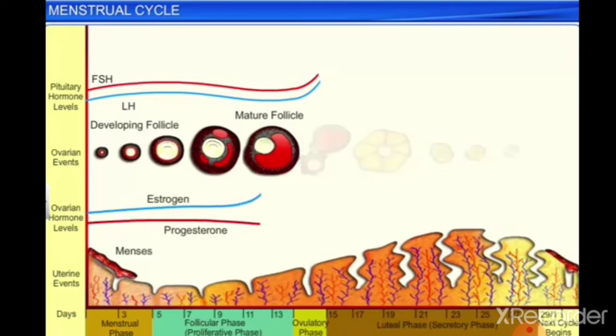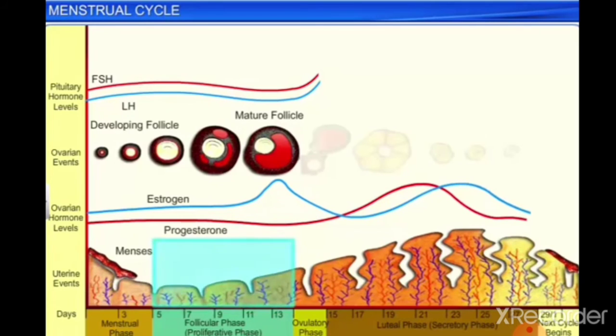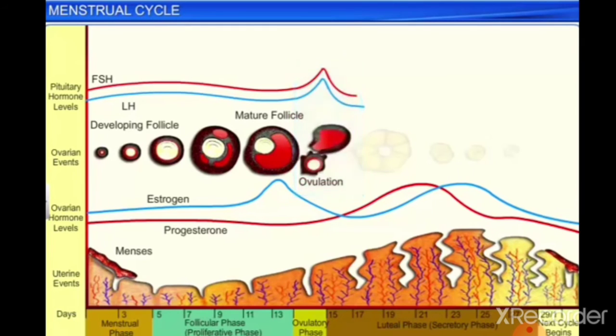Moreover, LH and FSH stimulate the maturing follicles to release estrogen, a hormone that helps in proliferation of the endometrium. The increased levels of estrogen in turn cause the anterior pituitary gland to release a surge of LH and FSH, so much that by the ovulation stage, the levels of FSH and LH in the blood are at their peak.